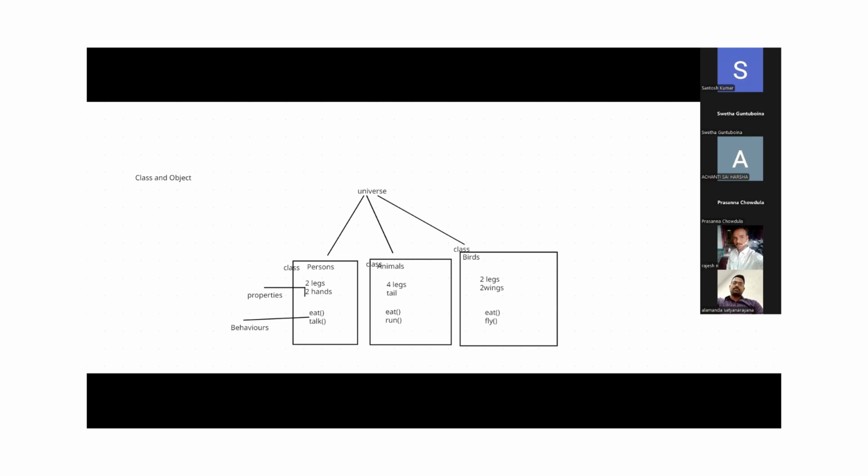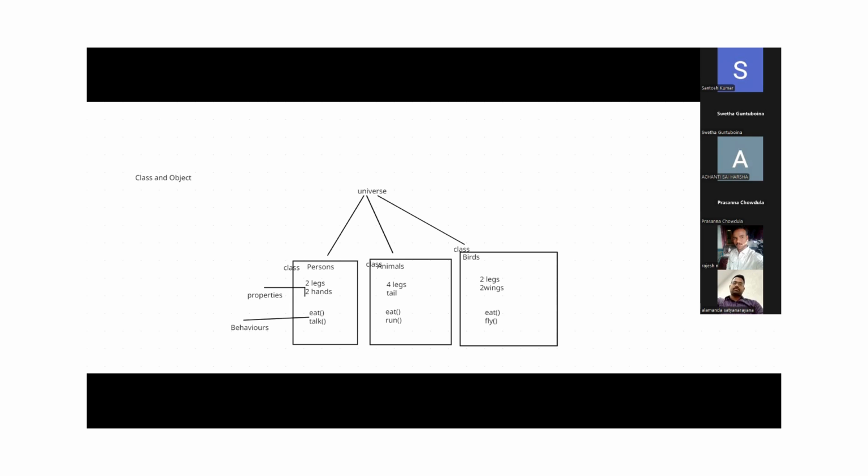So by using those properties, what can he do? He can eat, he can walk, he can run, like that he can do, right? So the combination of properties and behaviors, we use to call as class, guys. Understand?